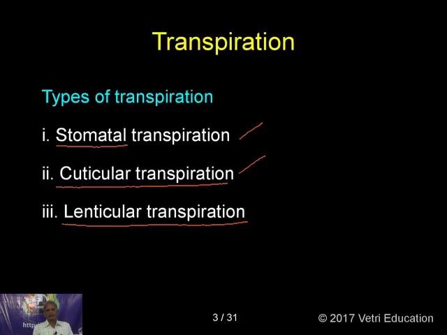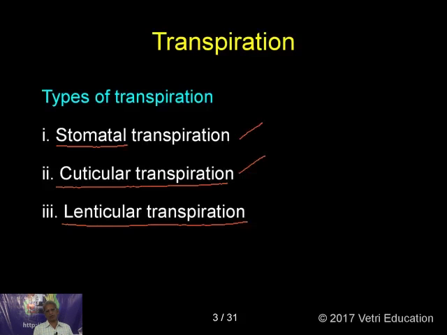Okay, so now, till this time what I have discussed, I am just going to give you a quick recap. The escape of water in the form of water vapor is called transpiration. The escape of water in the form of liquid is called guttation. And transpiration we divide into three: stomatal transpiration, cuticular transpiration and lenticular transpiration. Of these three types, stomatal transpiration takes place in the plant to the maximum amount. Nearly 90 to 95% of the transpiration that is taking place in the plant is of the stomatal type.